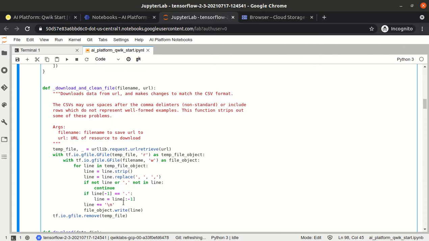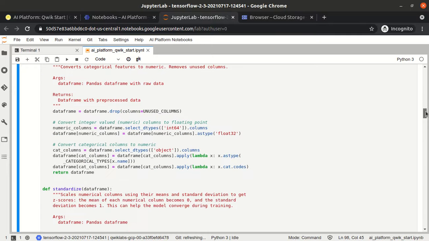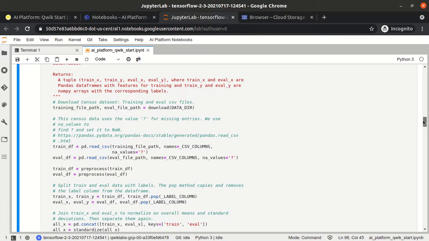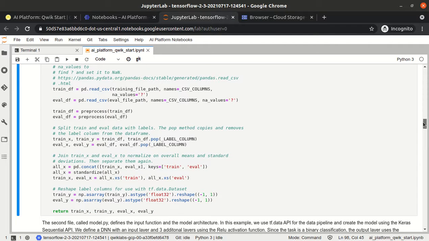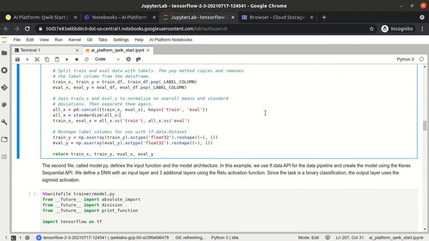So they are doing some pre-processing. After downloading the data, they convert the types into int64 and float32, and convert into the categorical types. Then they are normalizing the data, and they are removing some columns as well. Okay, so let's execute that cell.